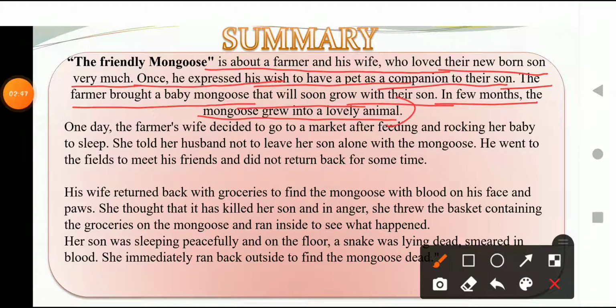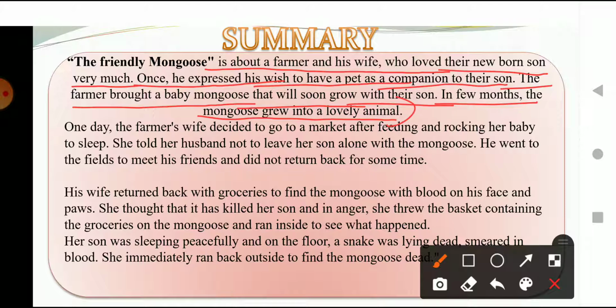And what does the word companion mean? Companion means a person or an animal with whom you can spend a lot of time. You can say it is like a partner or a friend. So they both decided that they will be bringing a pet for their son as a companion for him.